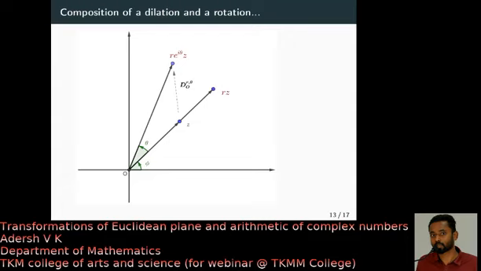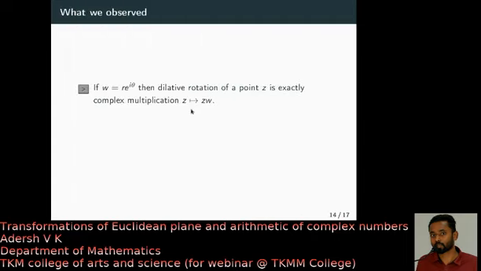Now you compare these transformations with the previous figures. So exactly this dilative rotation, what it does, you take the complex number z and multiply with the other complex number r e raised to i theta, and that gives you the dilative rotation, right?